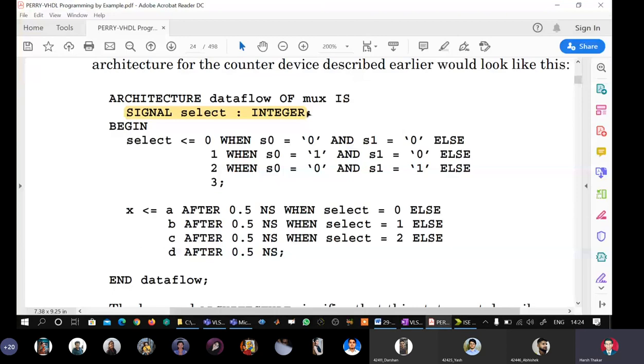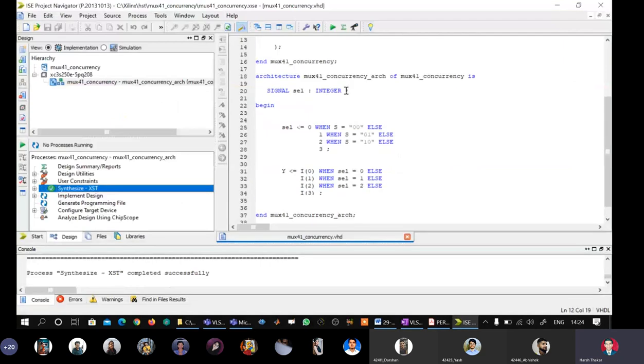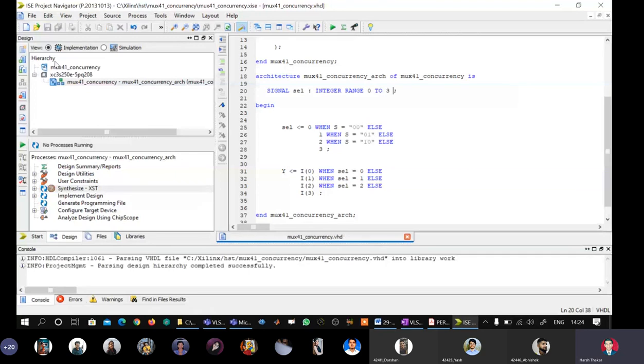Now the question still remains: if we had not used the keywords which I taught you yesterday, that is integer range 0 to 3. Now we will write that and see if we get any error. So signal cell colon integer range 0 to 3. Let us see if this is acceptable. I think it should be acceptable, but let the tool answer this question. Select the VHDL file, right click, run.